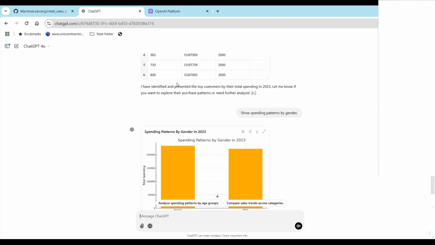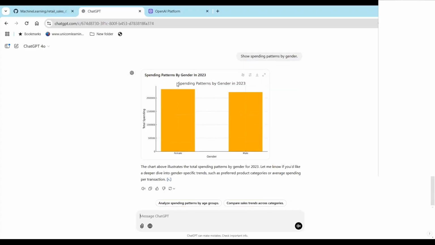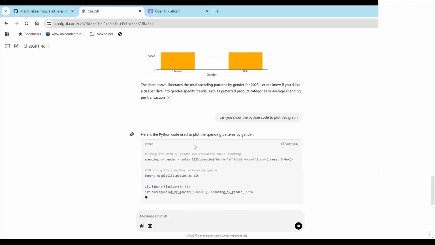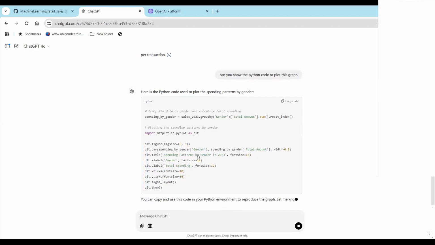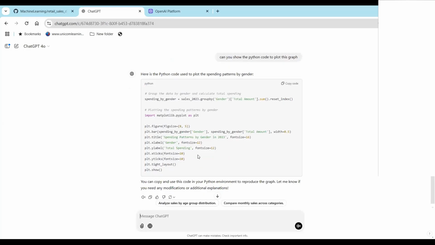You can download it. You can even ask it to create a Python program. So I can say, can you show the Python code to plot this graph? So this is a Python code. And if you have a Python editor, you can plot the graph also, and you don't have to build the code from scratch. I hope it's clear. But yes, if you are building your applications, if you are automating it, then this is not the way to do it, isn't it? So we will now move on to my PyCharm screen.